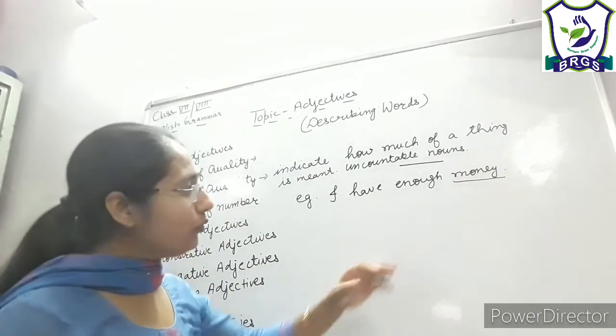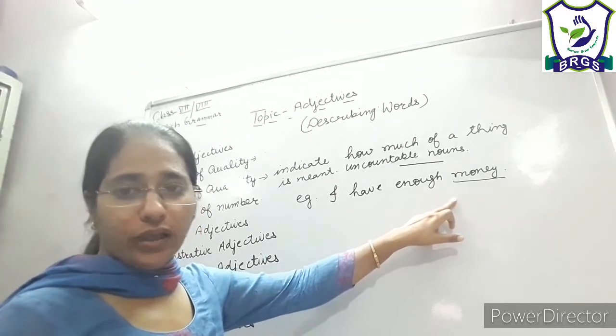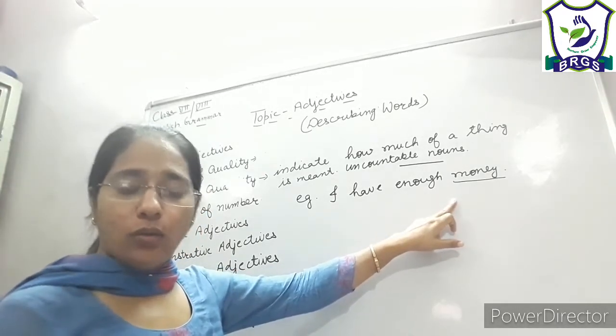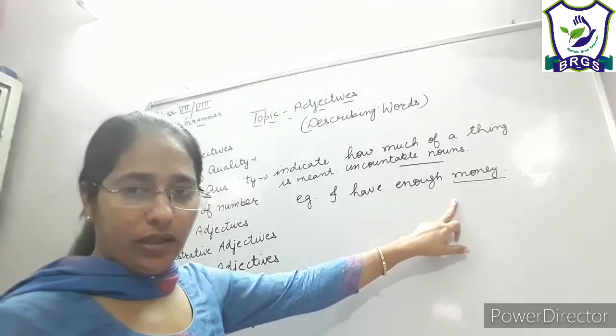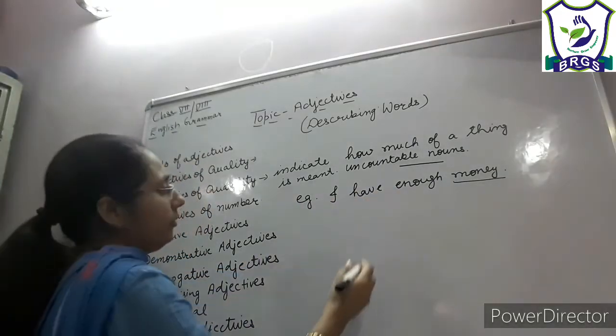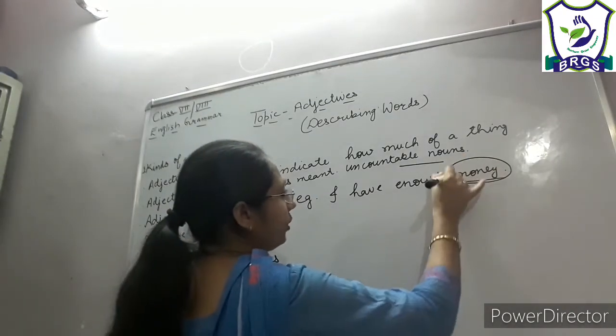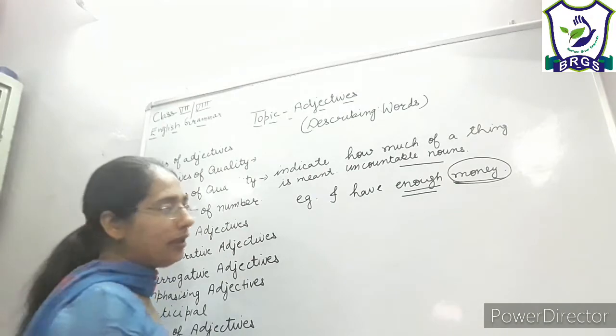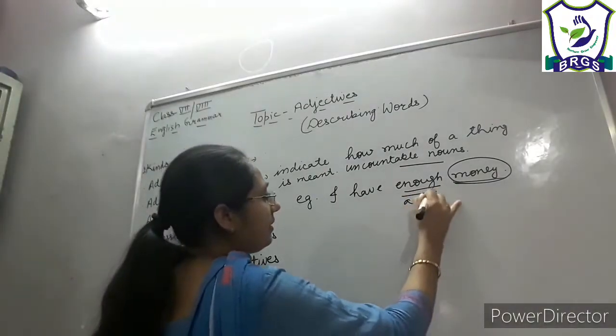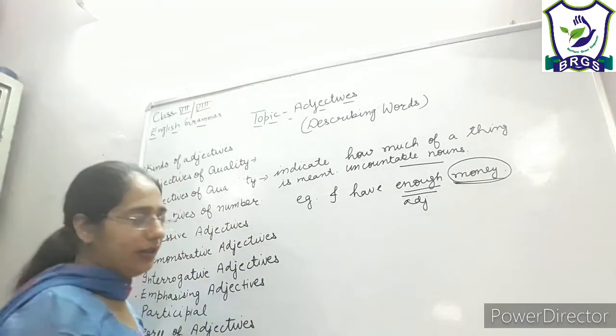So money is an uncountable noun, right? Many of you must be confused that we can count money. No, we cannot count money. We can count coins or rupees. Money is an uncountable noun, right? So, to know the quantity of an uncountable noun, I am using here an adjective, and this is an adjective of quantity, right?